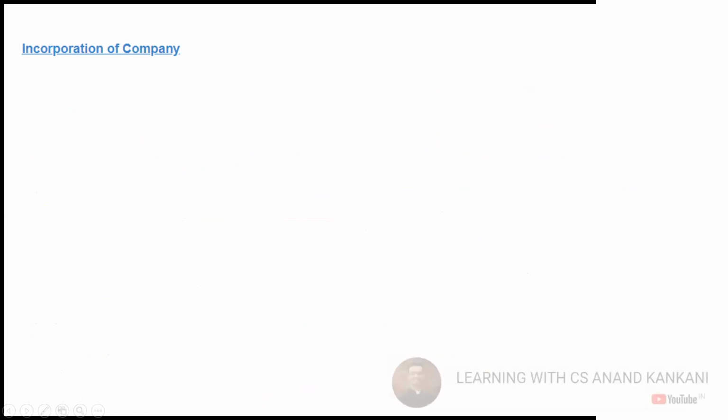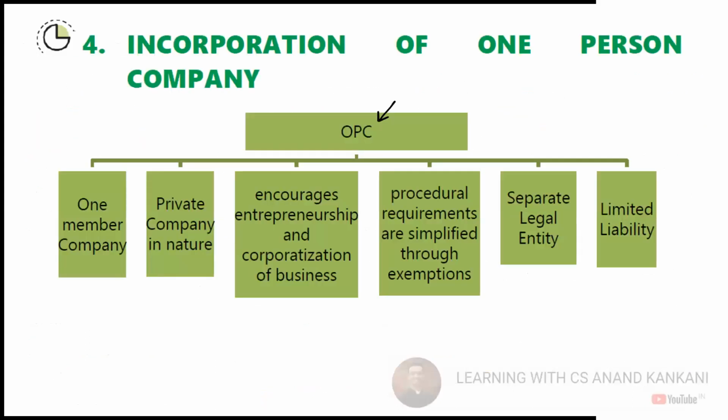So this is what we had covered yesterday in detail. And today we'll start with the incorporation of one person company. So in case of one person company, as we know, this is a one member company, right? This I have cropped from your module. Then this is a private company by nature. This is a new concept. The concept of OPC is a new concept. And when I say this is a new concept, this means in the 1956 Act, there was no one person company.